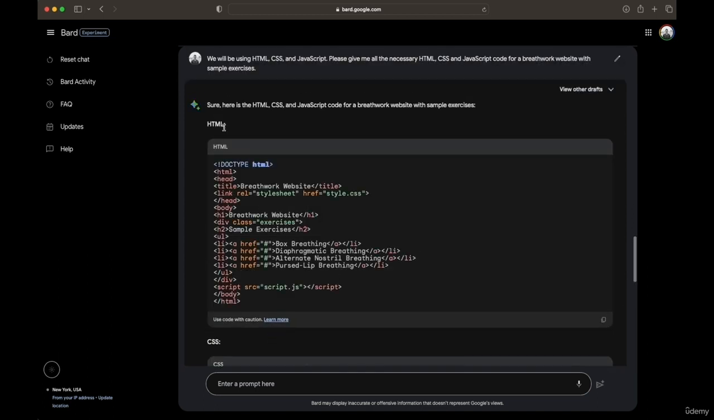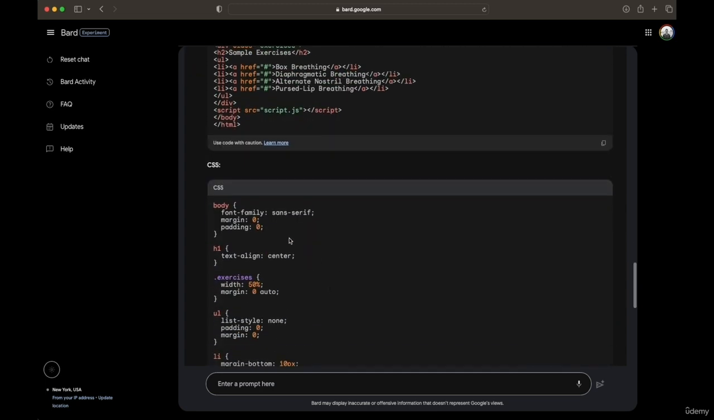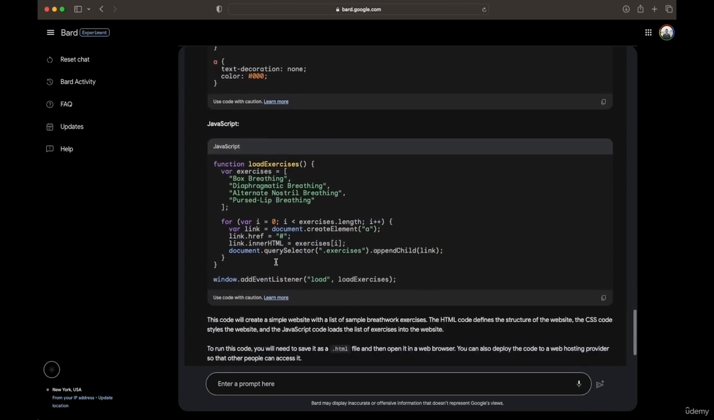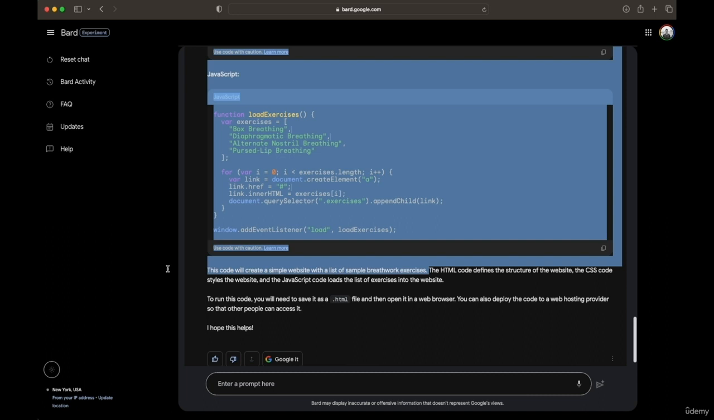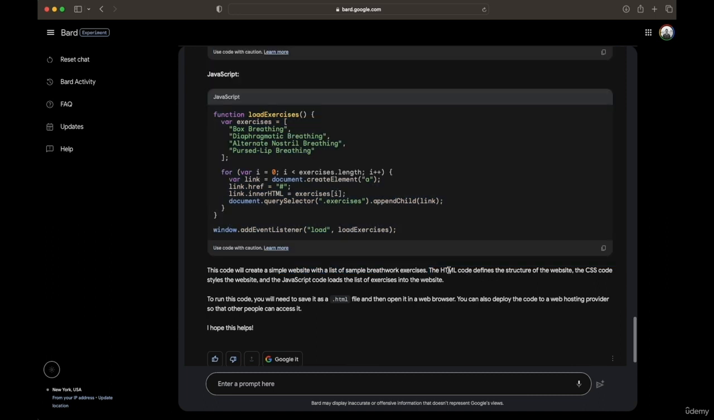Here we go. We got some HTML code. We got some CSS code. We got some JavaScript. Okay, this code will create a simple website with simple exercises. Perfect. HTML defines the structure, CSS the style, and JavaScript the list of exercises. So you'll need to save it as an HTML file, then open it in the web browser. You can also deploy the code on a web hosting provider so that other people can access it.